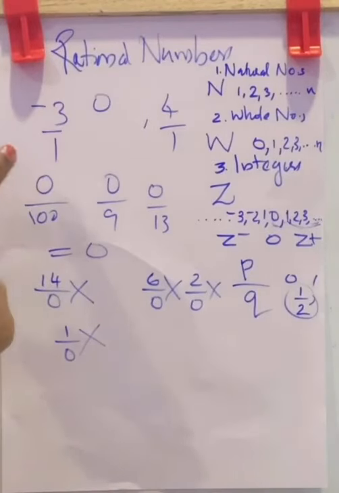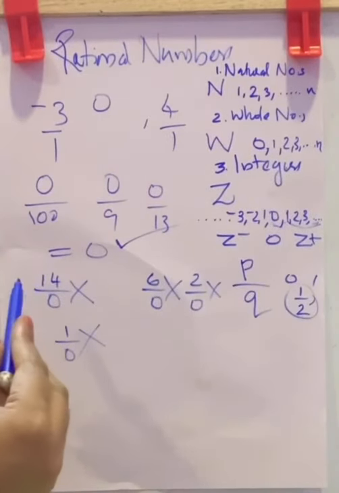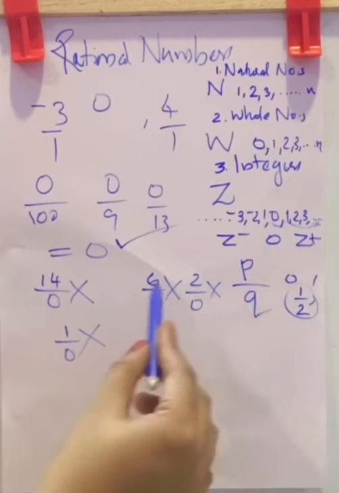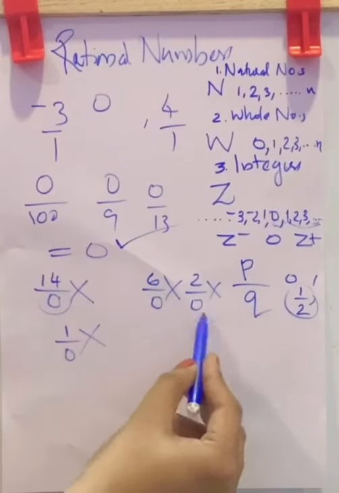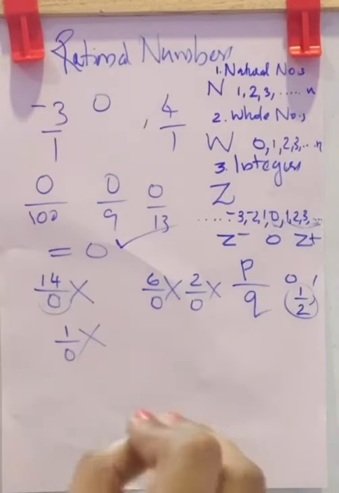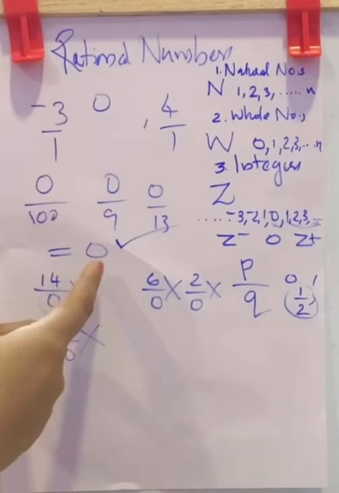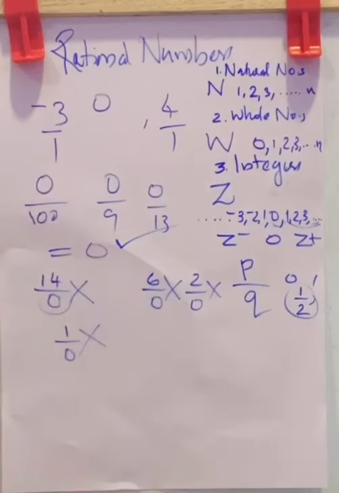But 0 you can divide with any number. The result will be 0. But a number you can't divide by 0. That is Q, or denominator. Q means denominator here. Denominator must not be 0. If there is a question like this, that is, you have to find the value of 1 by 0, the answer will be, it is not defined. Don't write it as equal to 0. Just write it is not defined. Here, if the question is 0 by 100 or 0 by any number, you can write the answer as 0.